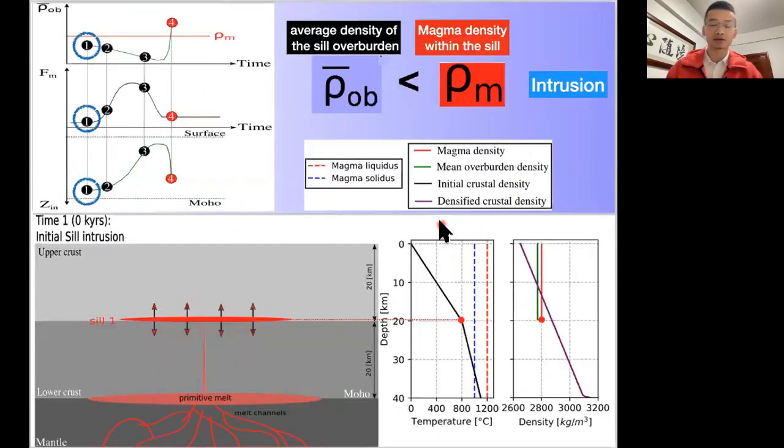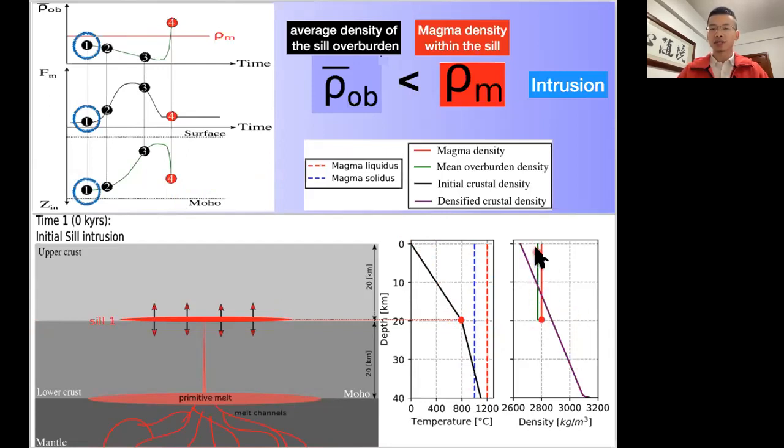Here is the model result. Again, four stages. As the flux increases and then decreases, it forms this sill depth from deeper to shallow and then goes back down deeper. We assume a piecewise linear temperature structure here. And here's the solidus and liquidus determining the density of the basaltic intrusion.